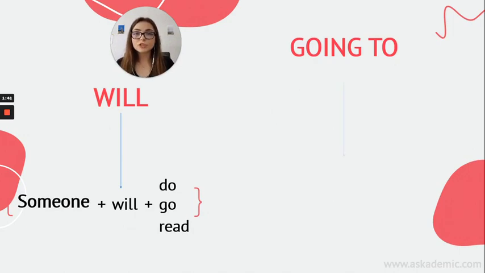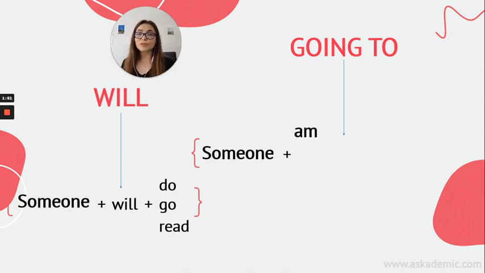So with going to, we use a similar structure with a slight difference. So we also have subject, someone, and then we put the correct form of the verb be, like am or is or are, according to the subject we will use, like I am, you are, and he is, she is, right?